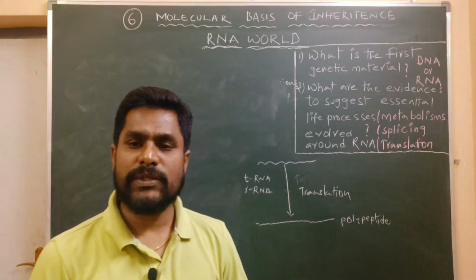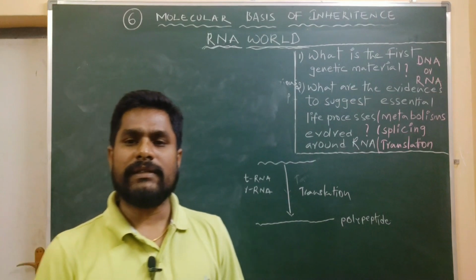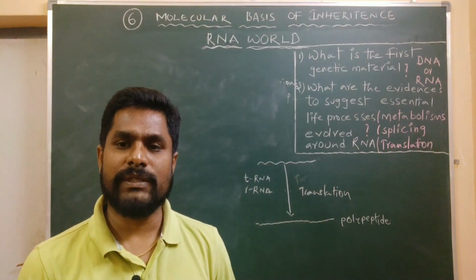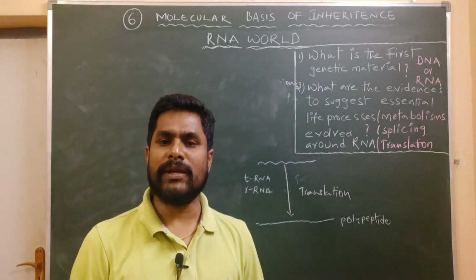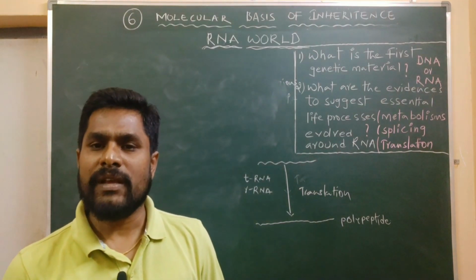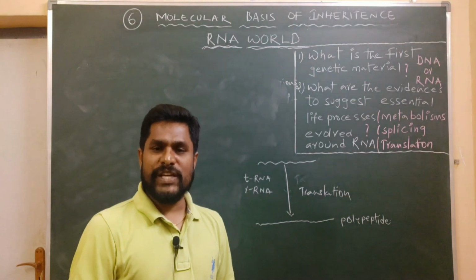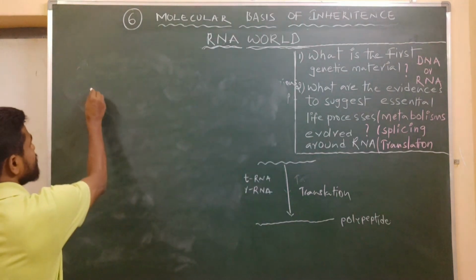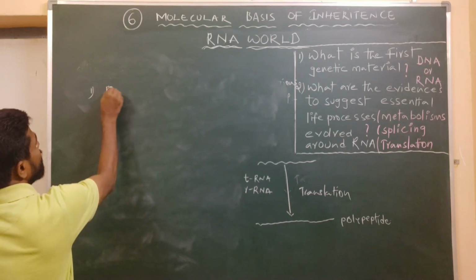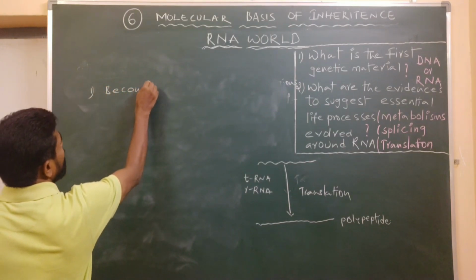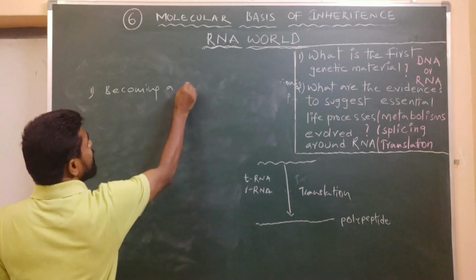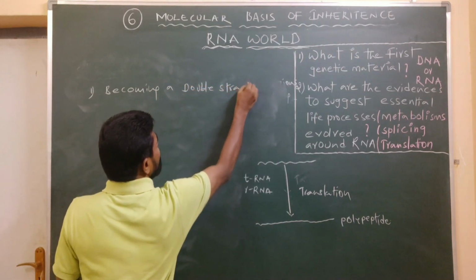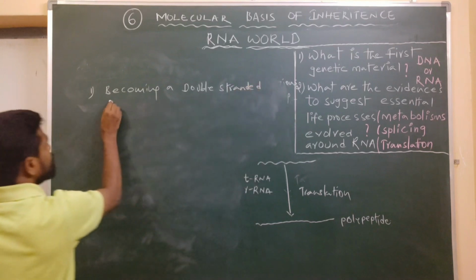This RNA world hypothesis also said that the ancient genetic material RNA, in the process of evolution, got changed into DNA by undergoing some structural and chemical changes. These changes are, first, becoming a double stranded structure.